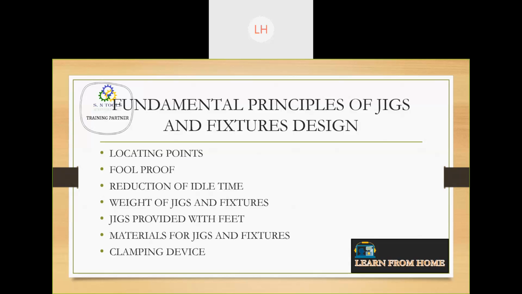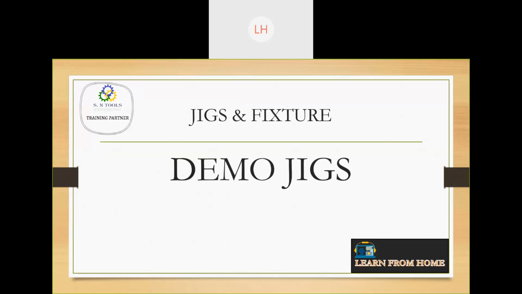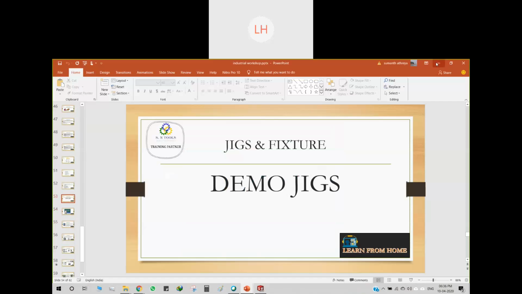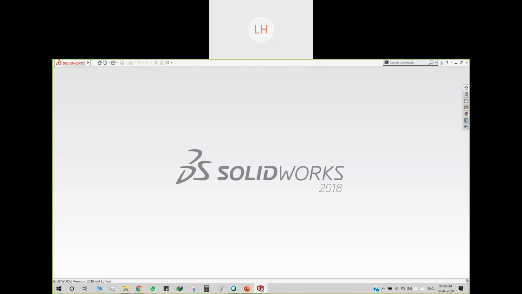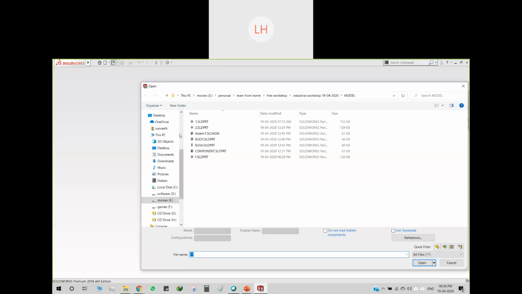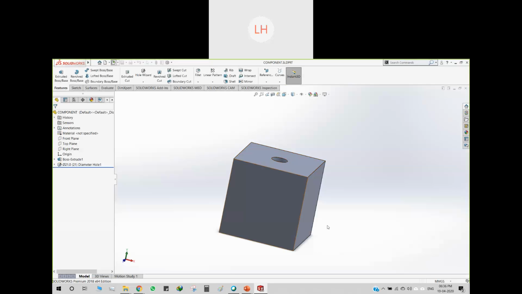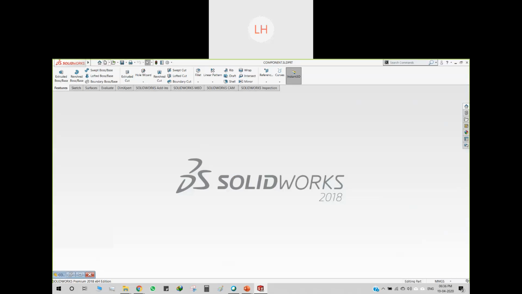Now we'll move on to the next one, a demo on jigs and fixtures in SolidWorks. Due to the lack of time, you can observe we have the body. This is the component. Okay, so a drilling has to be done on it. This type of component will be repeatedly coming, and we have to make a box jig for this. We'll be creating a box jig.